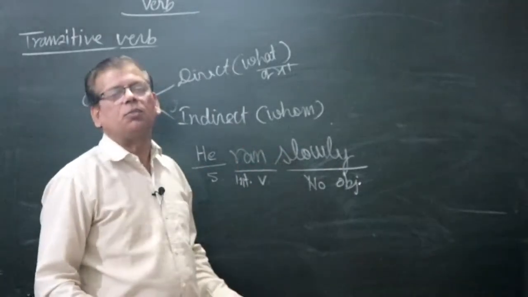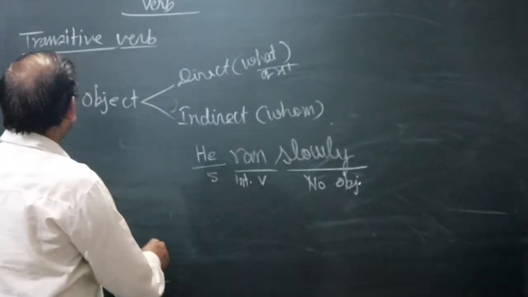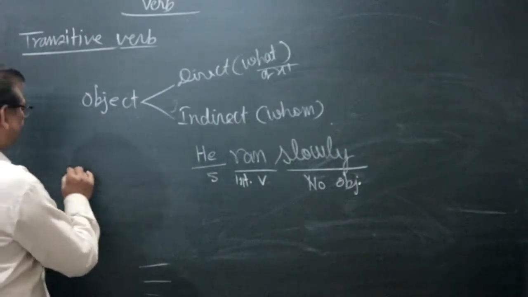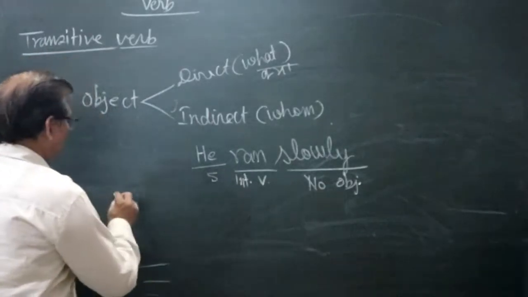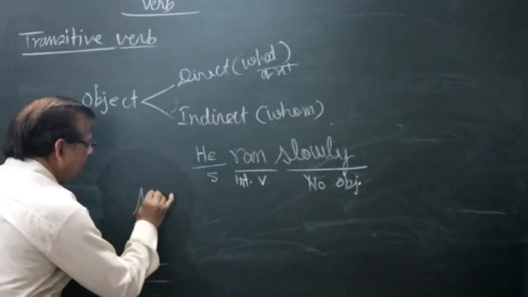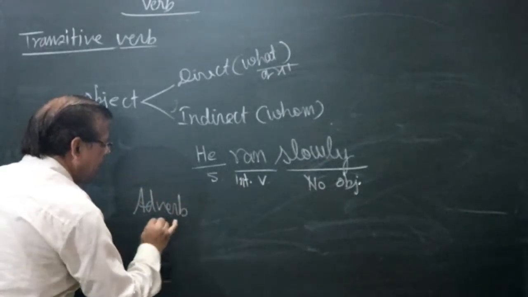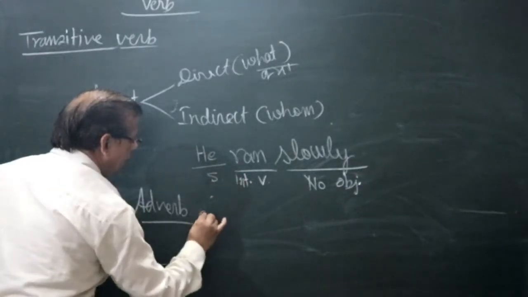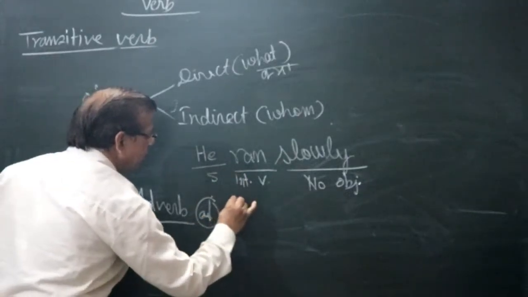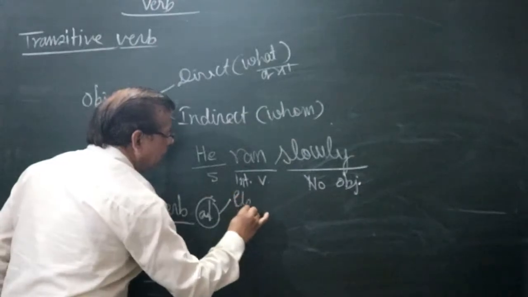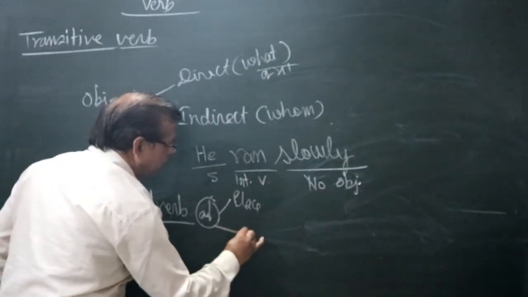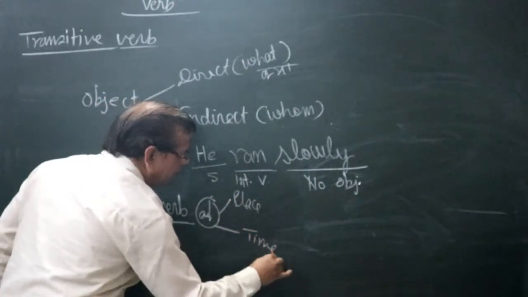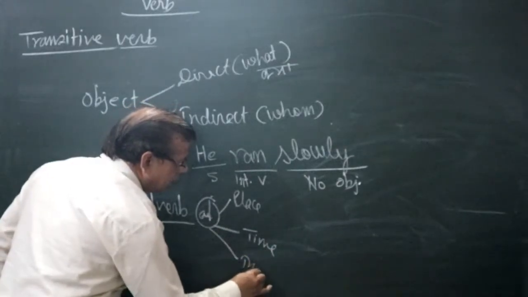We are making an analysis of this sentence also. You need adverb. Adverb of place, adverb of time, adverb of manner.